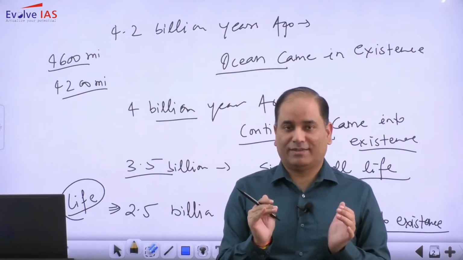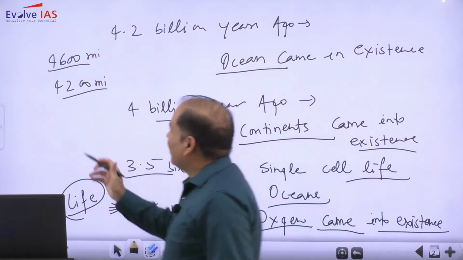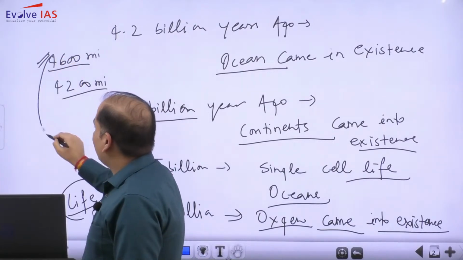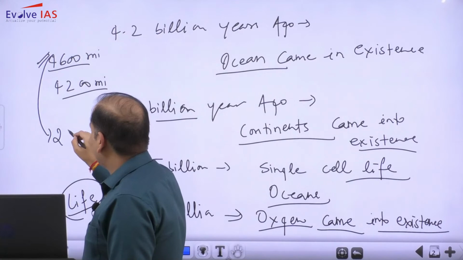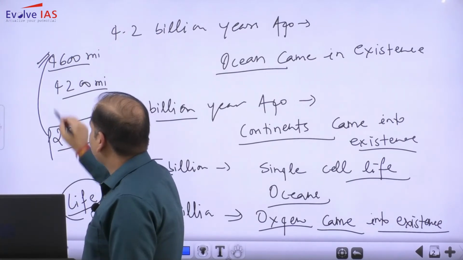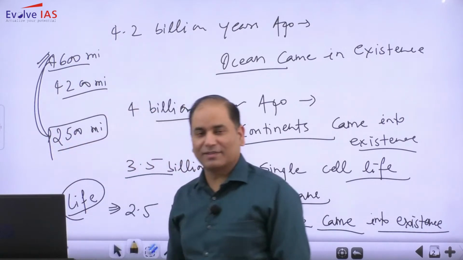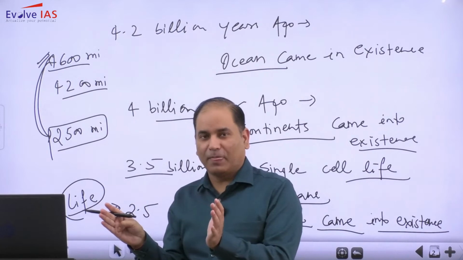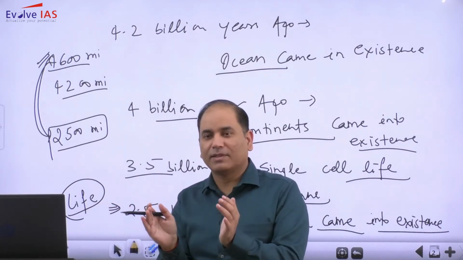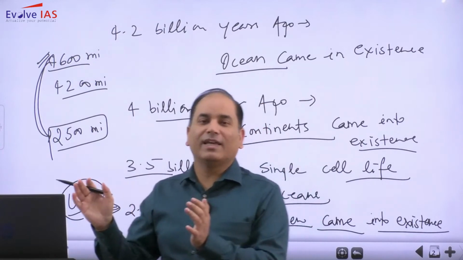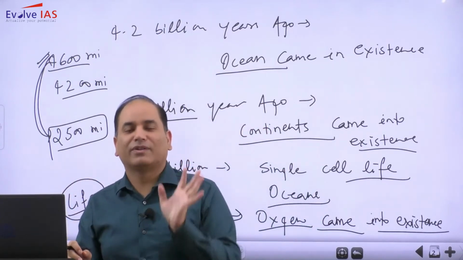the oceans. So around 4600 million years is the age of the earth, and around 2500 million years ago you will find that oxygen came into existence. So roughly you can say 50% of the time period if you look from the perspective of the total age. So you have to understand that for half of the age of the earth, oxygen was not there.